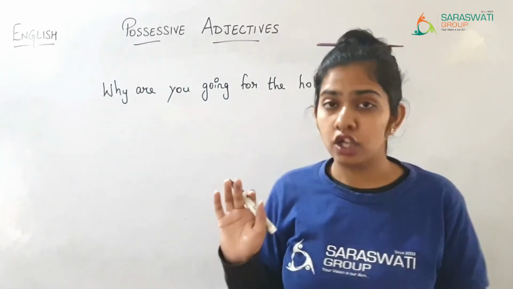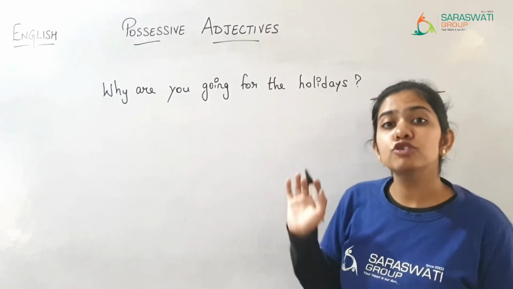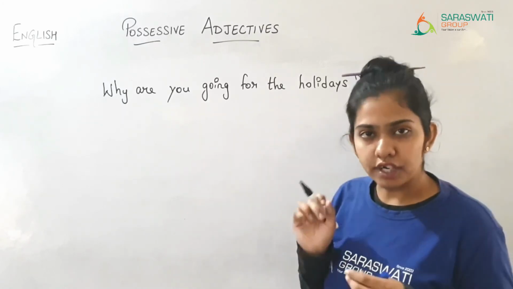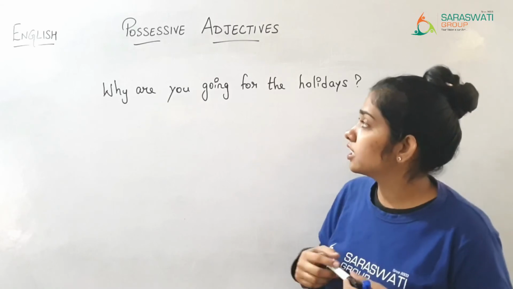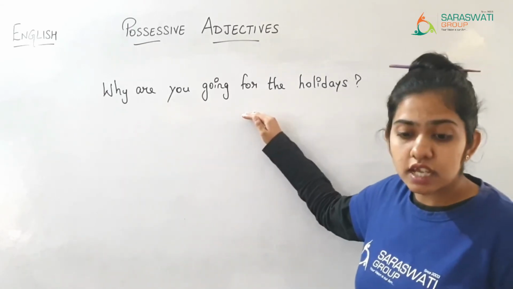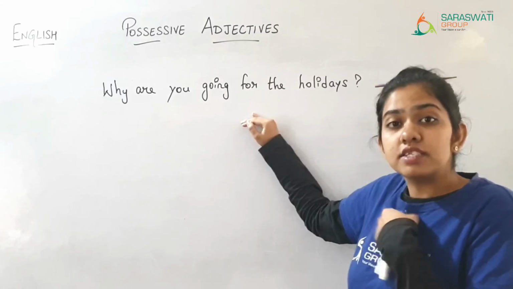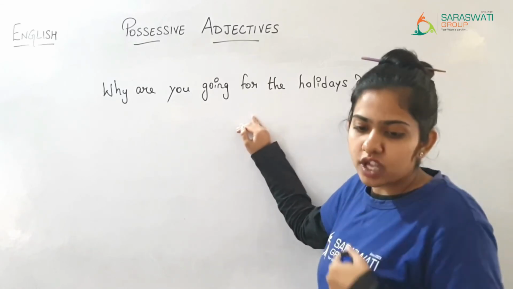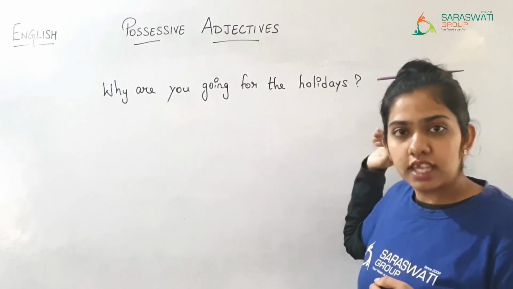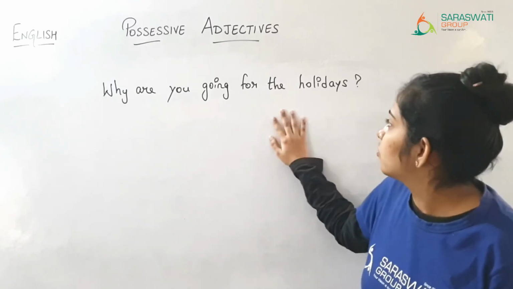Now you are supposed to use a possessive adjective also. So, what you will write, we are going to visit किसके grandparents? हमारे, right? So, we are going to visit our grandparents in Delhi for the holidays.